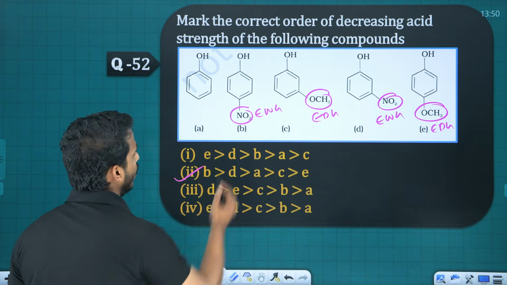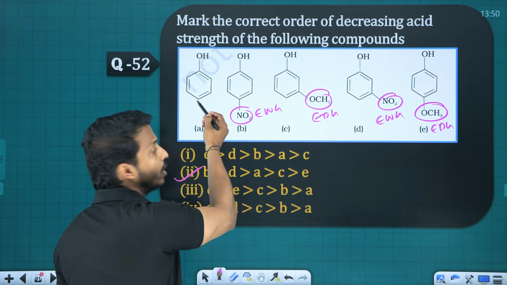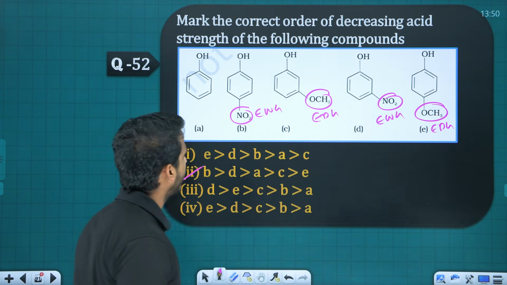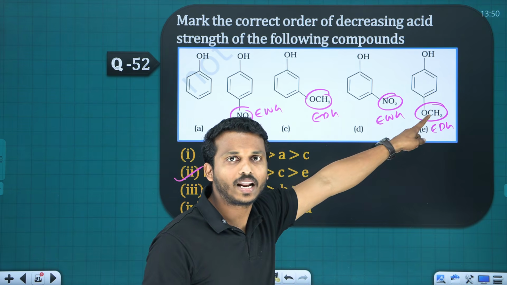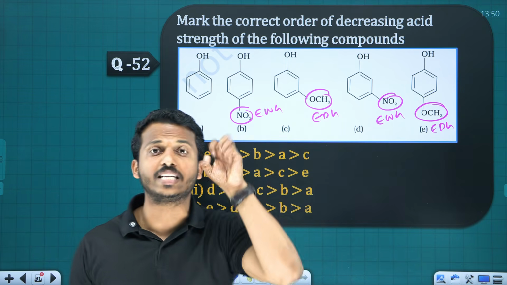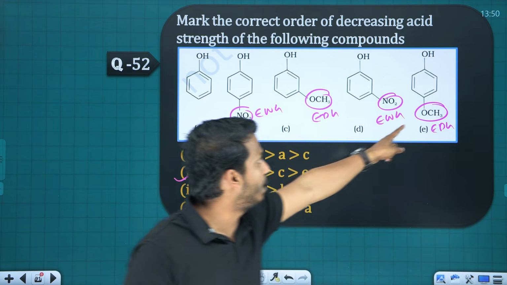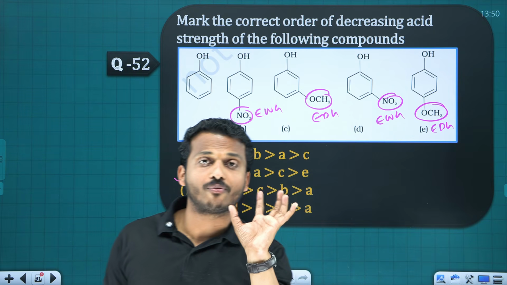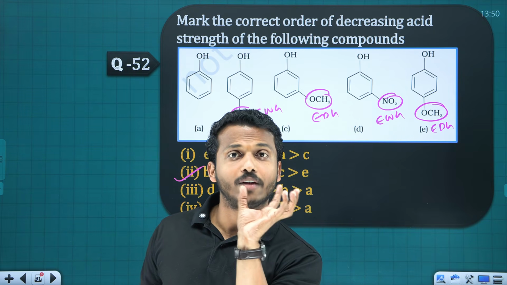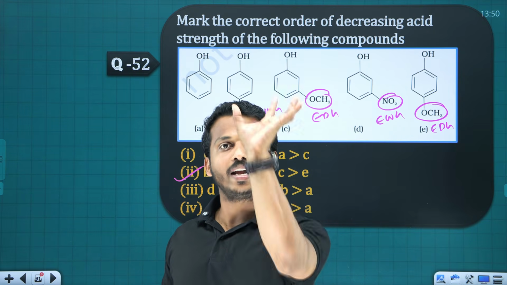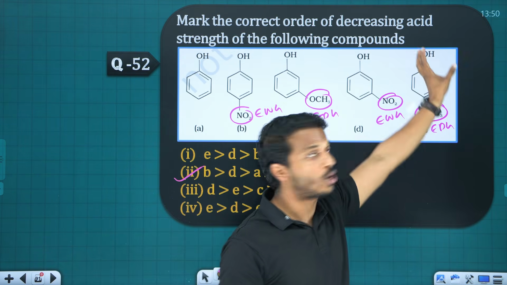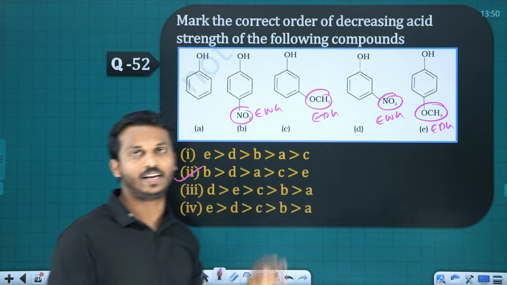So option 2. BD, after that without any EDG, this one, and then B and E, when you check it, what can you say? I told you, at the para position, if any group comes, its effect will be more. Here you see the methoxy, the electron donating group, is in para. So its donating effect will be more. So this one is more donating, therefore least acidic here.